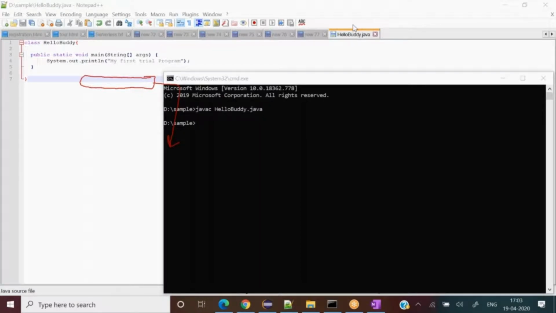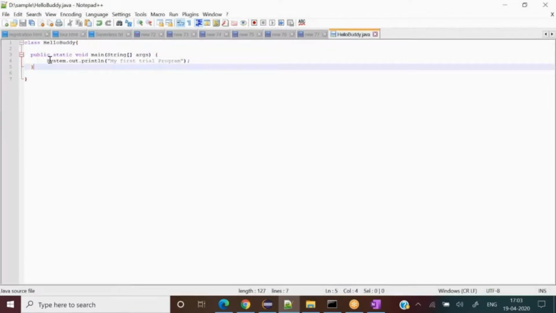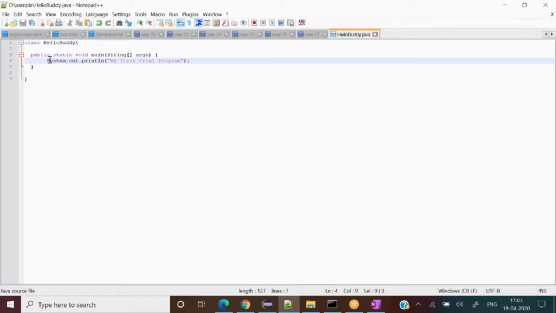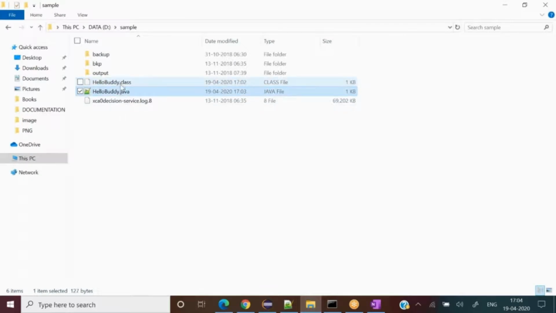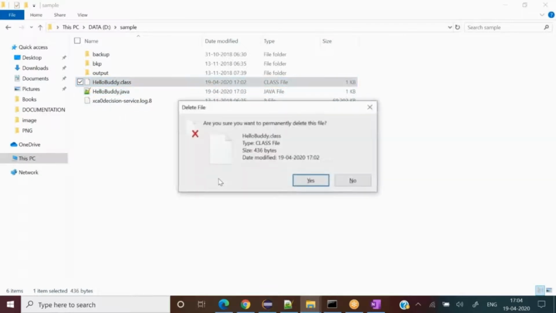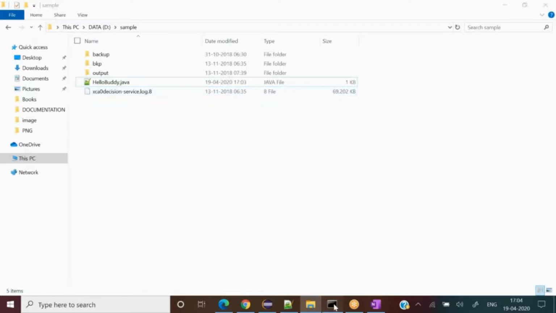I was saying the compiler's responsibility is not only to compile that program, but also, if I make some mistake, for example, Java is a case sensitive language. So intentionally, let's say I write the small case. I'll go through all the rules in detail later on, just for the sake of writing. So I intentionally make some mistake in this program right now, and I recompile it. Let me delete that dot class file so that you don't get confused.